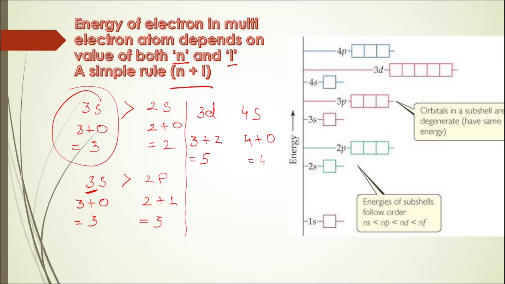Now you see 3d is a subshell of a lower principal shell, because 4s is a subshell of a higher principal shell, that is 4th shell, and 3d is a subshell of the 3rd principal shell. But since 3d has a greater value of n plus L, I will say 3d is at a greater energy than 4s. So in multi-electron systems, it will happen that the subshells belonging to a lower principal shell may sometimes be at a higher energy than a subshell belonging to a higher principal shell.